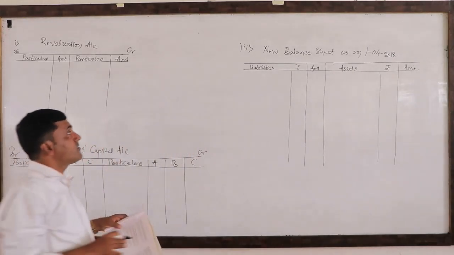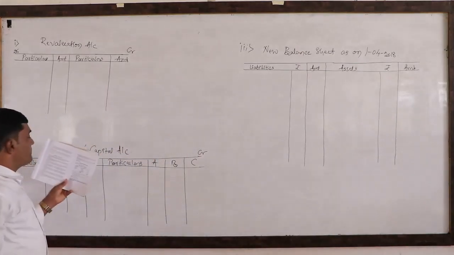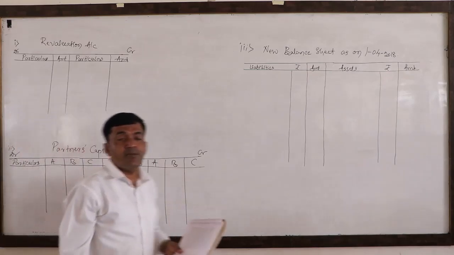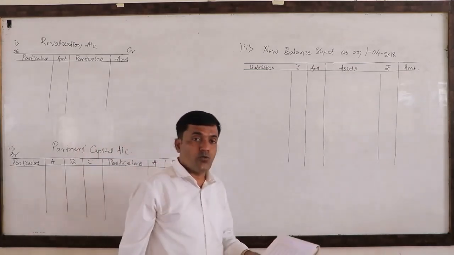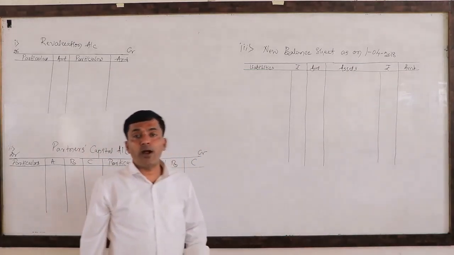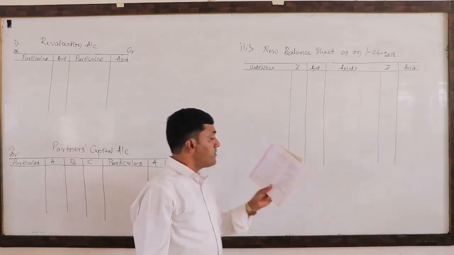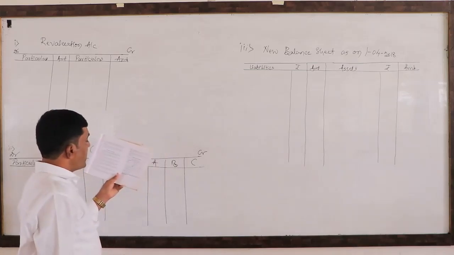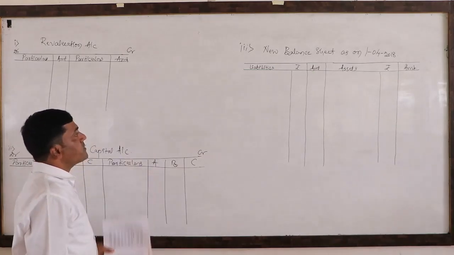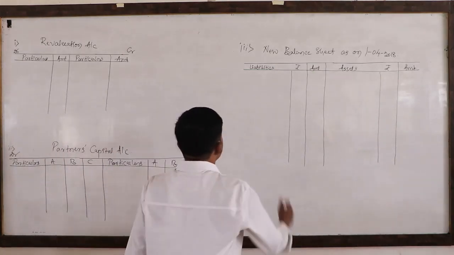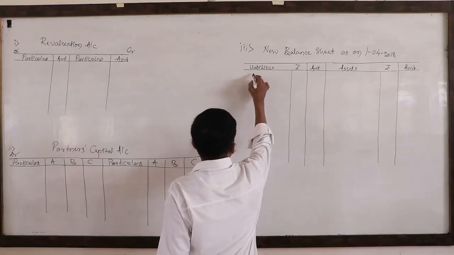After drawing these tables, dear students, let us solve the problem for 12 marks. Look here, as I said earlier, there are two partners, namely A and B. These two are the old partners. Their profit sharing ratio is 2:1. They have admitted C as a new partner for giving 1/5 share in the future profits. So look at the liability side, the creditors, and secondly bills payable. There are no adjustments for these two, creditors and bills payable. So that is the reason I am going to write it on the liability side of the new balance sheet directly on the outer column.